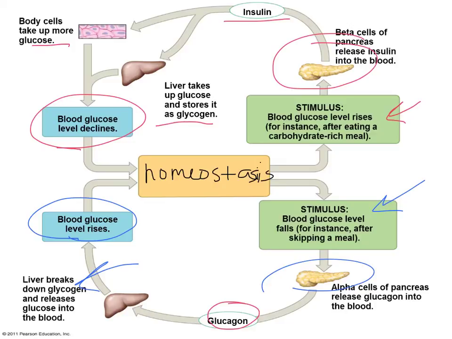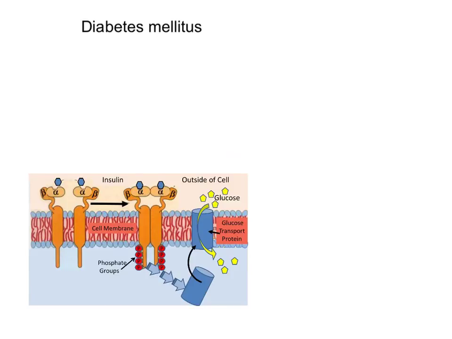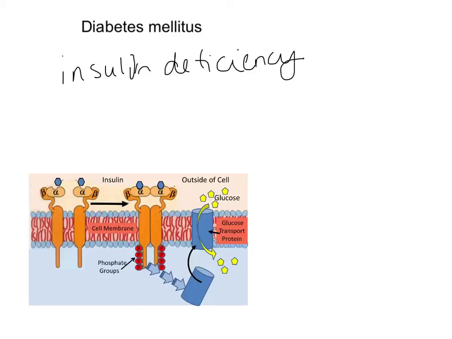So let's take a look at what happens when this gets disrupted. Diabetes mellitus occurs when this insulin pathway is disrupted. Essentially, diabetes mellitus is an insulin deficiency or a lack of response to insulin. So either you're not producing enough insulin, or your target cells are no longer responding to the insulin very well. So it can be a decreased response to insulin as well.